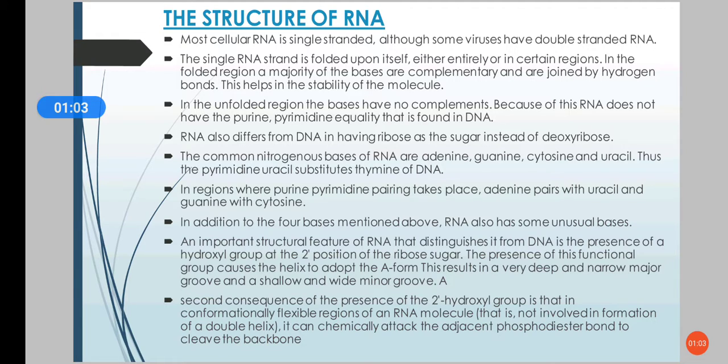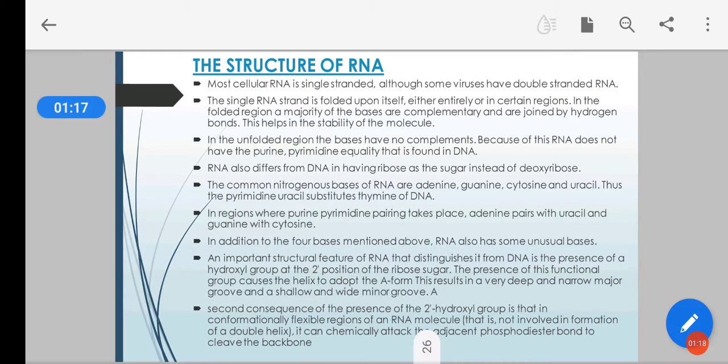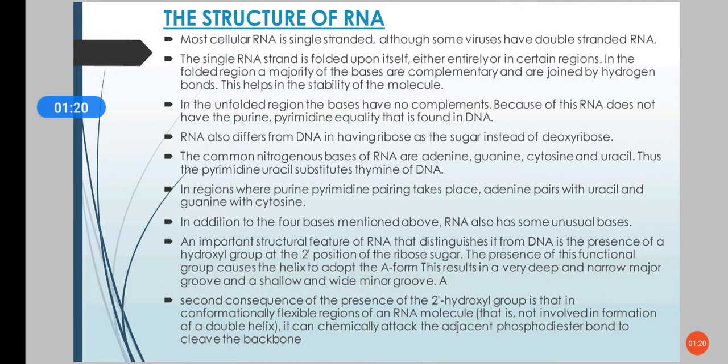Because of this, the RNA will not have purine pyrimidine equality as in the case of DNA. We all know RNA has ribose as the sugar instead of deoxyribose, and there is also a difference in the nitrogenous bases found in RNA. It is adenine, guanine, cytosine and uracil.